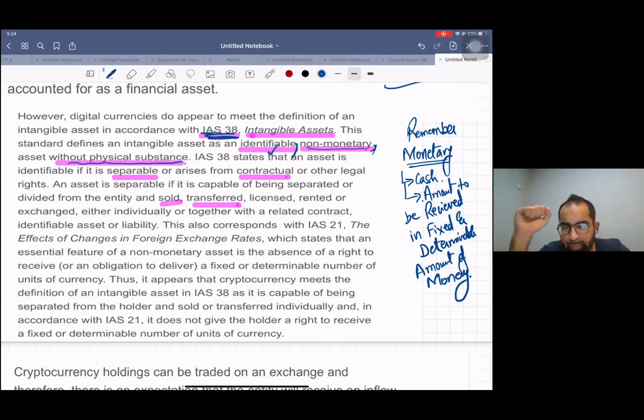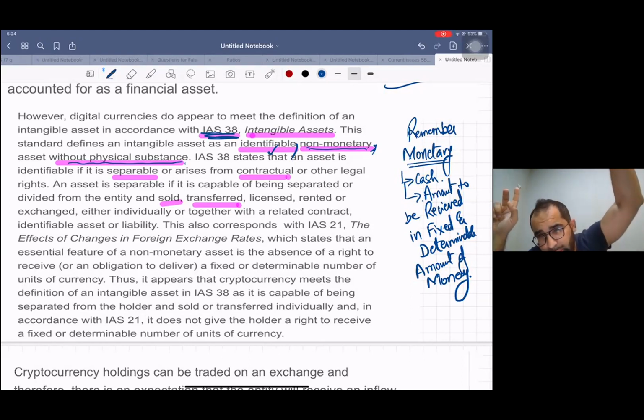Look at me, let me define it. Monetary items are cash, number one, or number two, an amount to be received in a fixed and determinable amount of money, that is, receivable. If you think in depth, you will find these two conditions are not met by cryptocurrency.